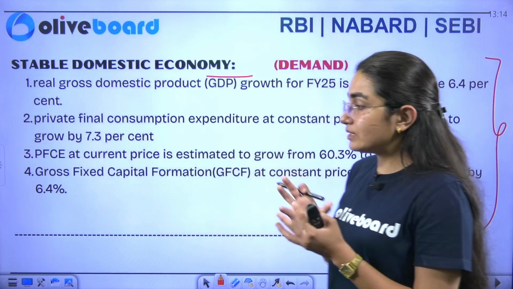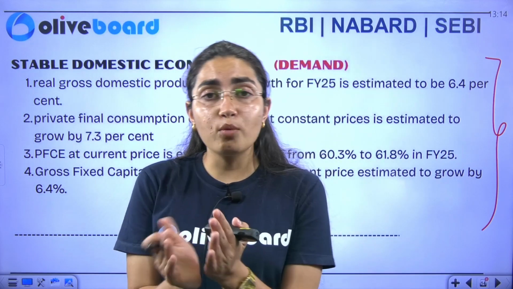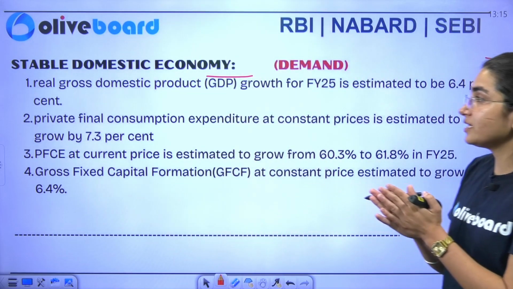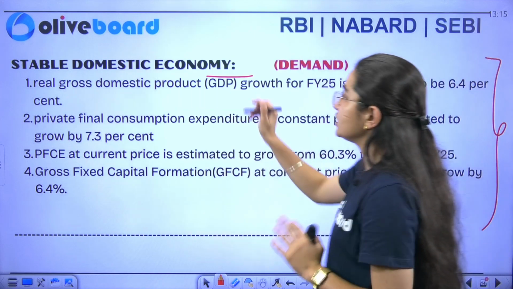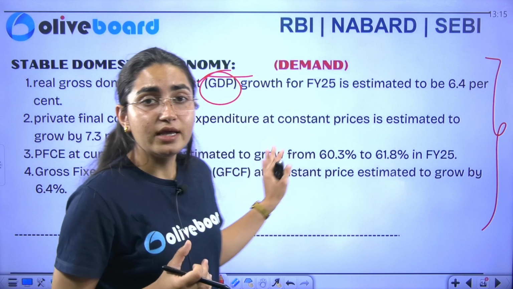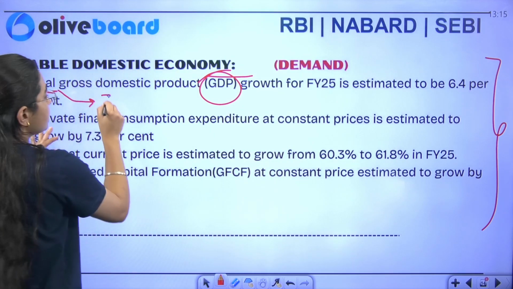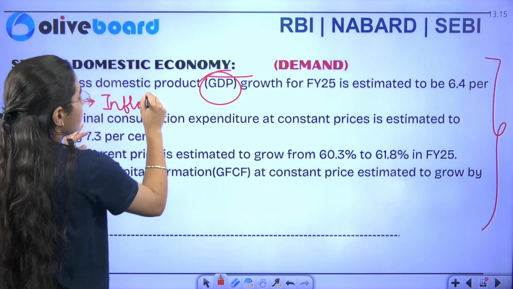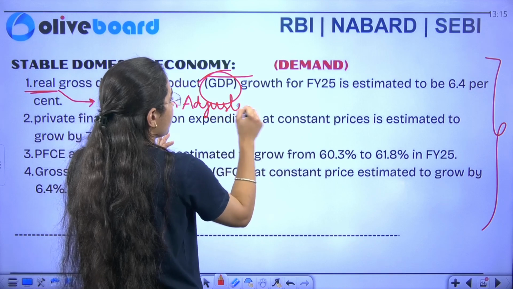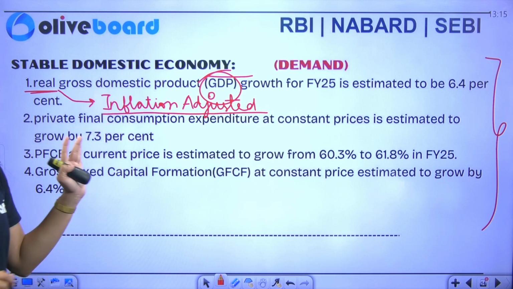So the survey says that though there are a lot of tensions in the global economy, your economy is still in a stabilized form. So this report says that if I talk about your real GDP, okay, GDP is what? GDP is related to the data, the numbers that are there. But when it is combined with real, you have to remember that this is inflation adjusted. So this basically tells you the income of the entire economy, but inflation adjusted.